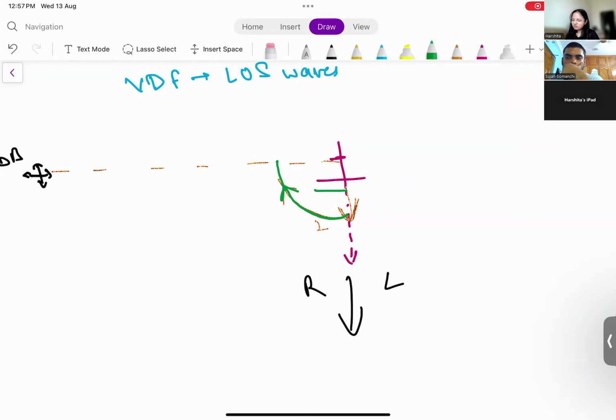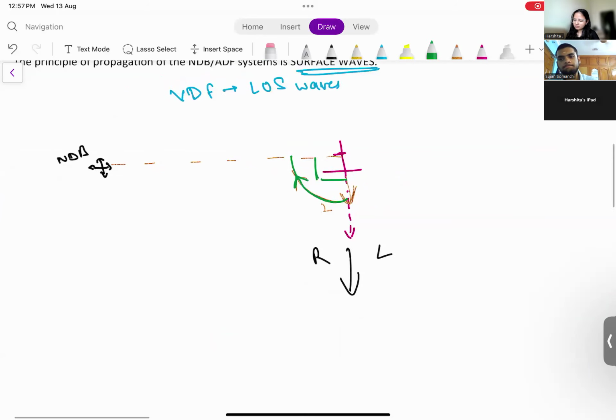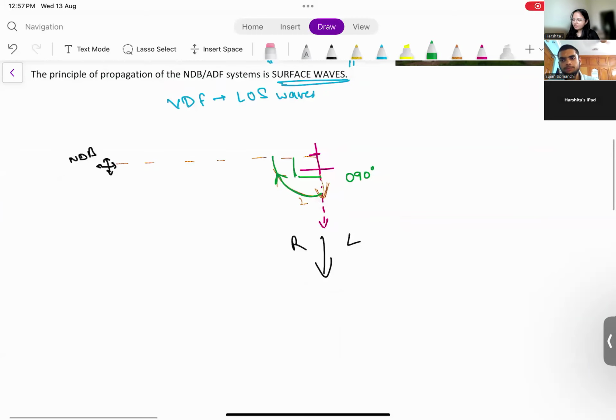What is the approximate value? Almost. And when you are flying, your instrument will tell you something like this: that your station is on your right. If you want to go, then you have to go in this direction. Got it now? How does it indicate the direction?